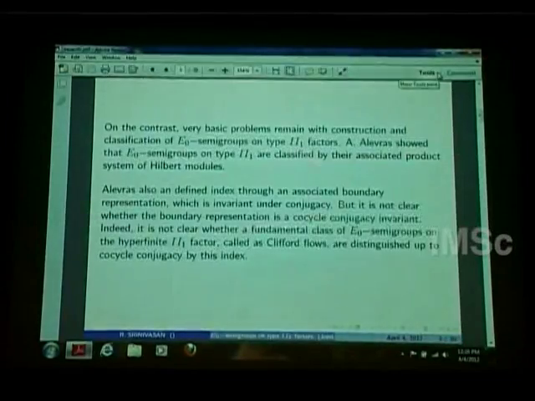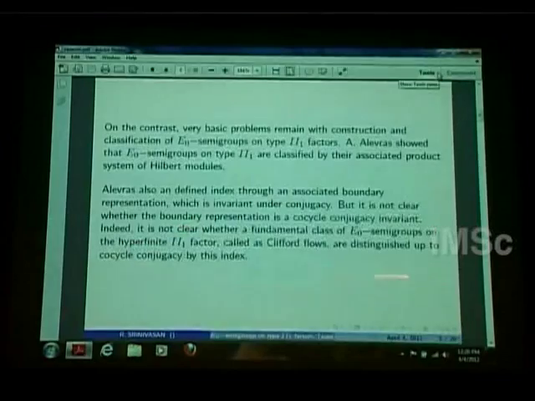So Arveson also defines an index through something called boundary representation. But he shows that that boundary representation is invariant under conjugacy, which I am going to define. But it's not clear whether that boundary representation is a cocycle conjugacy invariant. So in particular, whether this index he defines through this boundary representation is a cocycle conjugacy invariant.